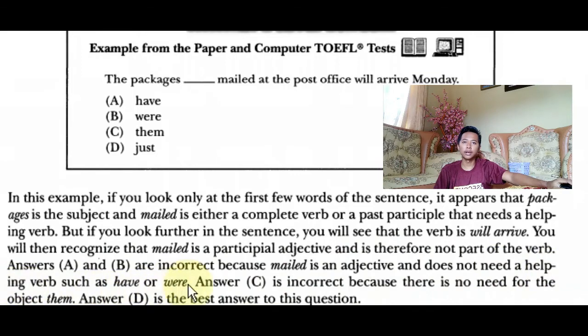Answer C is incorrect because there is no need for the object them. Answer D is the best answer to this question. So, for this example for skill 5, the answer is D, just.